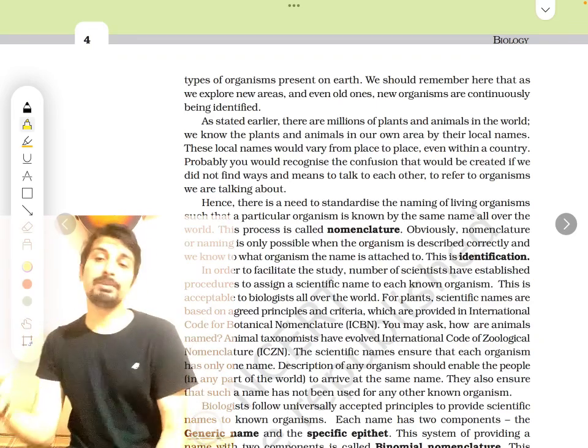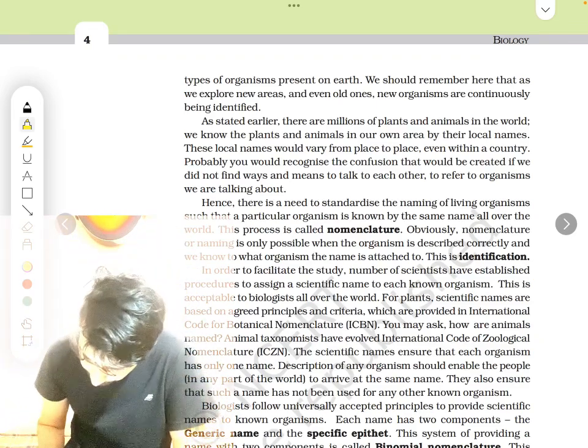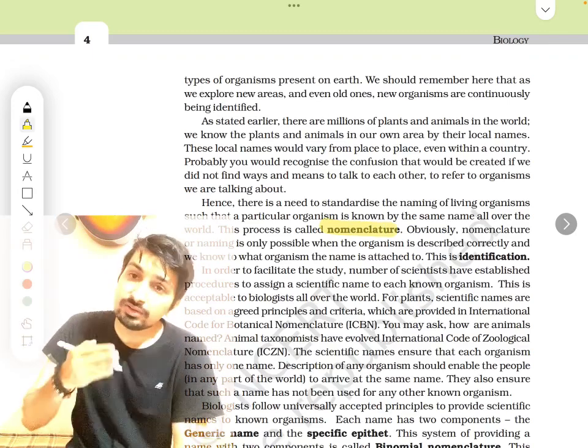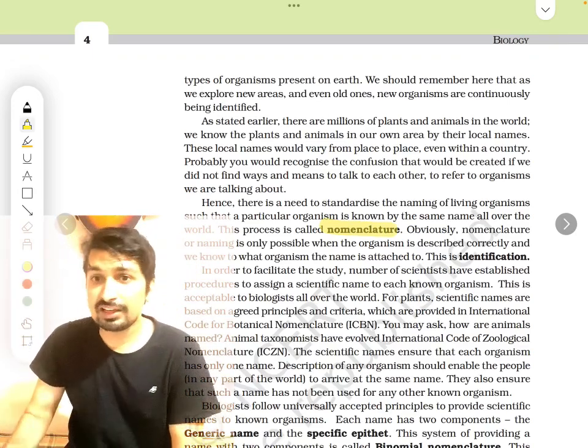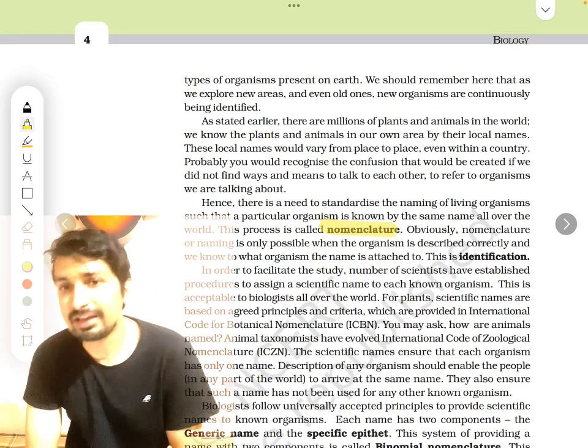Now, since we have so many organisms, it becomes very important to name them. And the process of naming these organisms, I cannot give any organism whatever name I like, right?